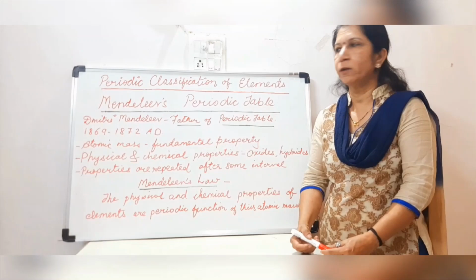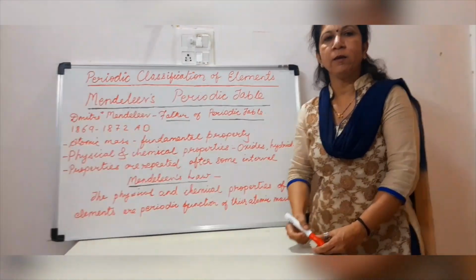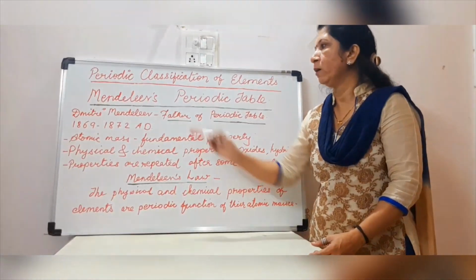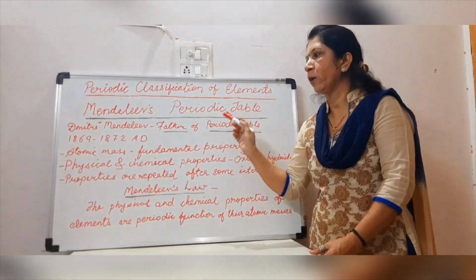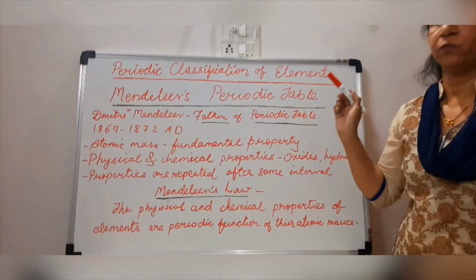Today we will study the topic periodic classification of elements. We have already studied Döbereiner's triads and Newlands' octaves. Today we will learn Mendeleev's periodic table. Under that we will cover the points: features of Mendeleev's periodic table, merits and demerits of Mendeleev's periodic table.